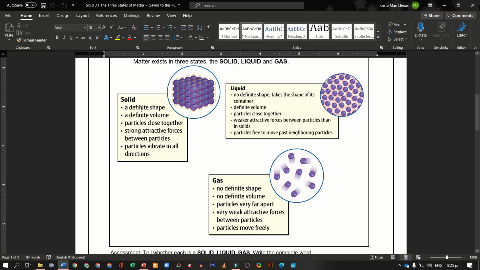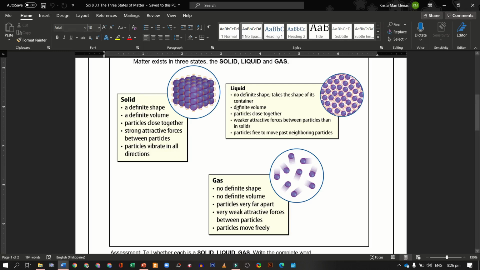So let's have first the properties of a solid. Solids have a definite shape and a definite volume. Particles are close together. There are strong attractive forces between particles and that's why they are very close with each other. The particles are very compact. Then particles vibrate in all directions.